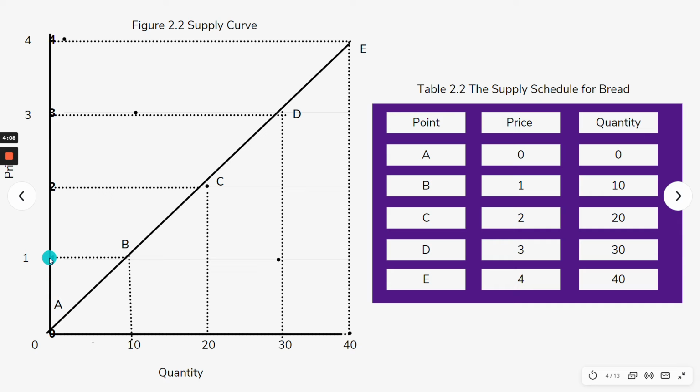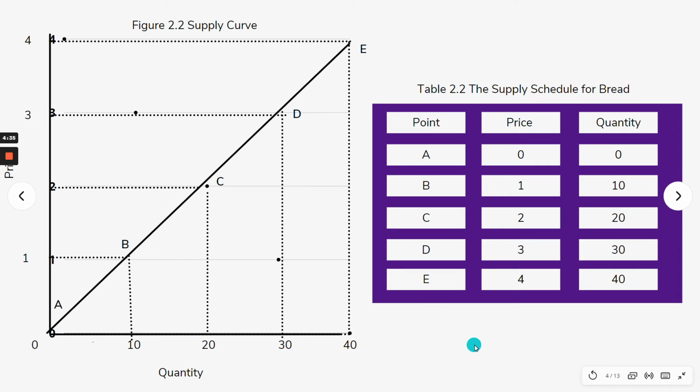If the price is one, quantity supplied is 10. If the price is two, quantity supplied is 20. If the price is three, quantity supplied is 30. If the price is four, the quantity supplied is 40. So that's it. The same concept with how we come up with the graph of the demand.